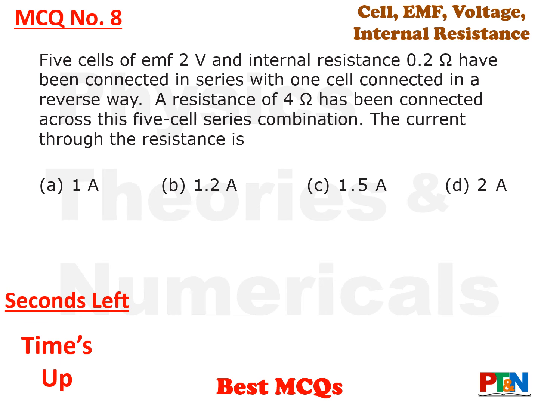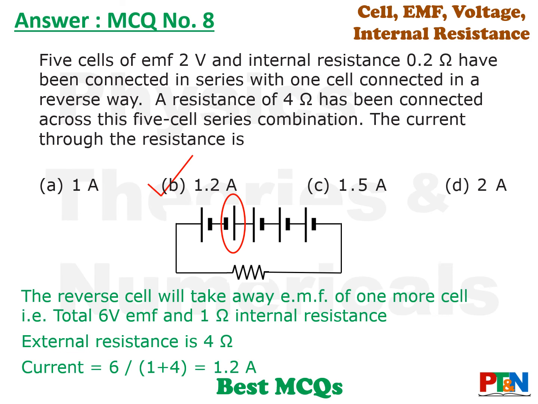Time's up. Let's see the answer. The answer is option B. Look at the diagram. One cell has been connected in opposite way. That means it will take the EMF of one more cell. That means EMF of two cells will be lost, but internal resistance will be there. So total EMF in the circuit will now be 6 volt. Basically, only 3 cells will be effective now. So total EMF is 6 volt and total resistance is 1 plus 4, that is 5 ohm. So current will be 1.2 ampere.